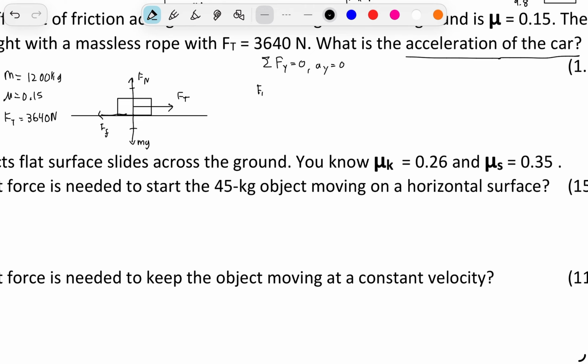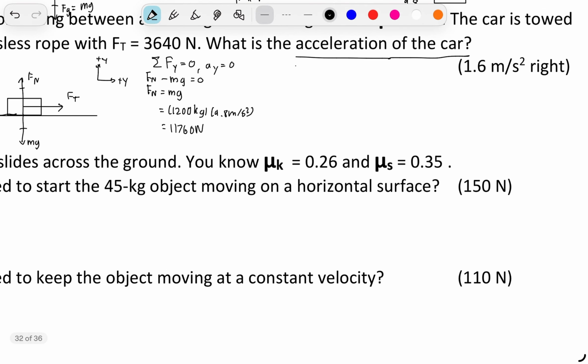So Fn, we know, is equal to mass times gravity because in the vertical direction we have Fn in the positive direction, and you have mg in the negative direction. So that was Fn minus mg is equal to 0. Now over here, we can substitute in 1,200 kilograms times 9.8 meters per second squared, and you have 11,760 newtons.